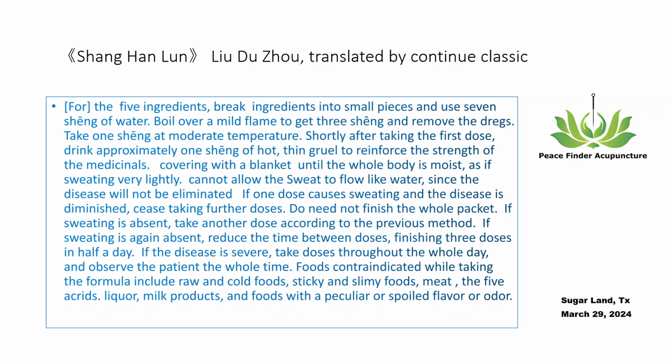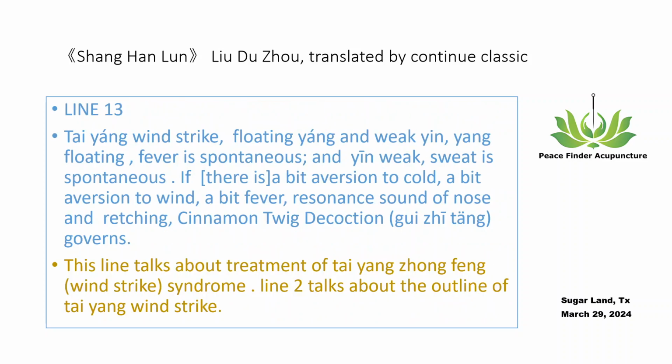This line talks about treatment of Tai Yang wind strike syndrome. Line 2 talks about the outline of Tai Yang wind strike. The pulse image of Tai Yang wind strike is yang floating and yin weak. Yang floating means that with a slight touch at the Cun Guan Chi 3 positions, the pulse is easily felt. Yin weak means that with a deep touch at the Cun Guan Chi 3 positions, the pulse is relatively weak.